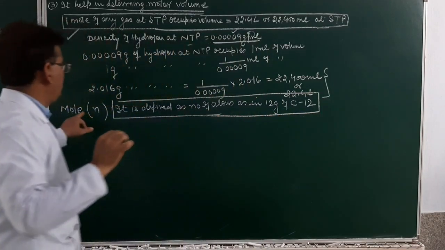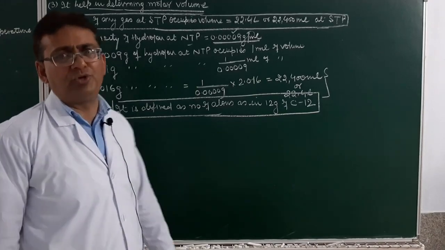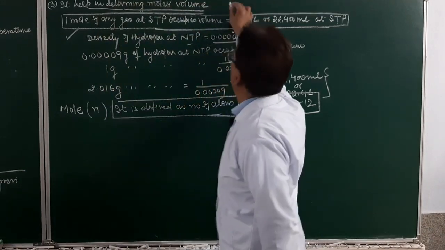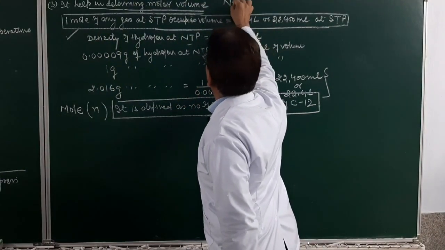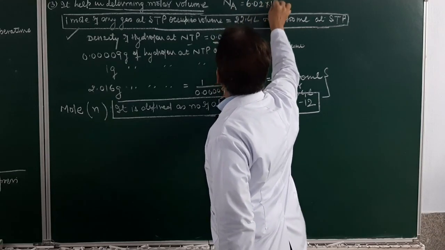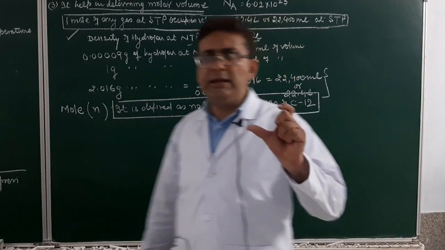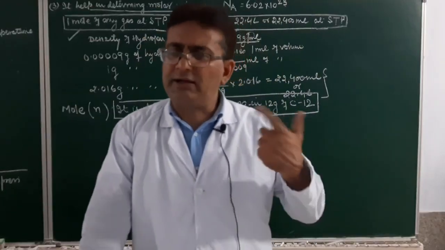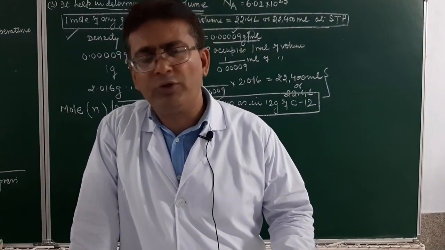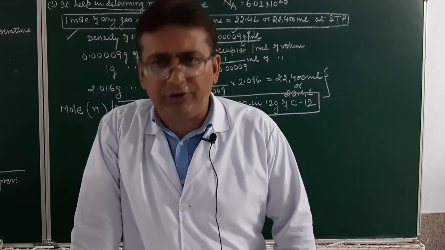How do we represent mole? N. How many atoms were present in 12 gram of carbon 12? Equal to Avogadro's number. What was Avogadro's number? It was represented by the symbol Na, and that number was 6.02 into 10 raised to power 23. This was Avogadro's number. So any quantity of a substance that contains 6.02 into 10 raised to power 23 atoms will be 1 mole.